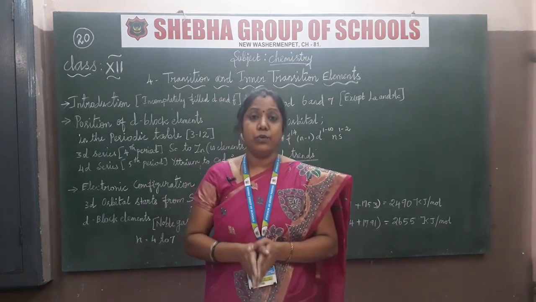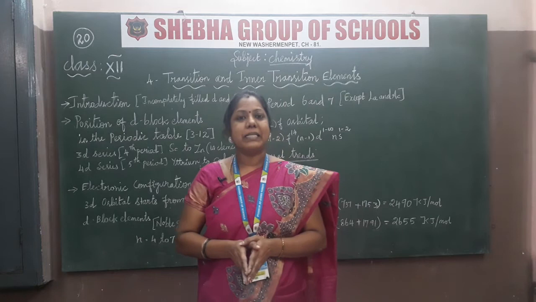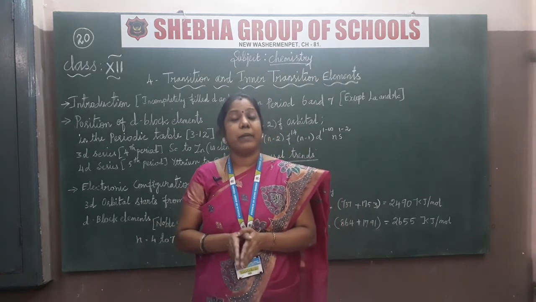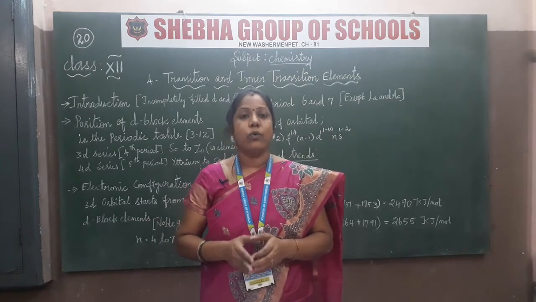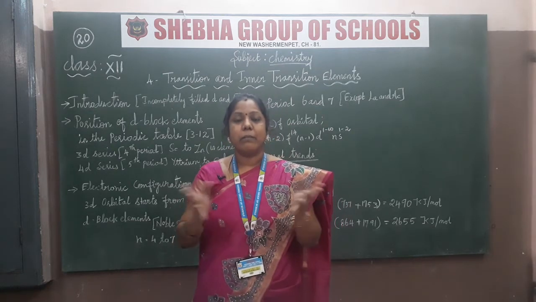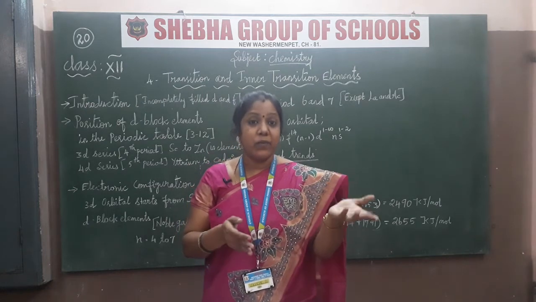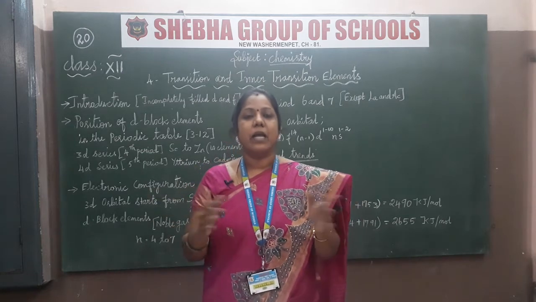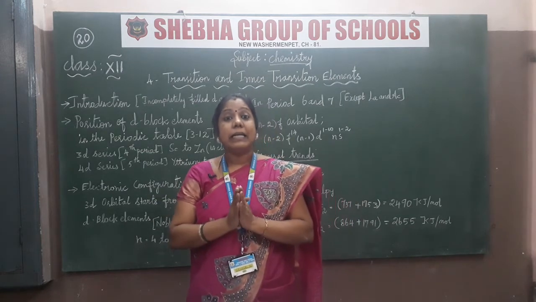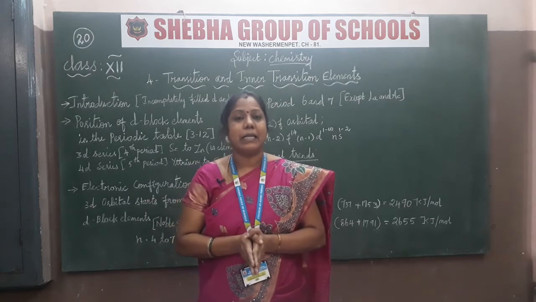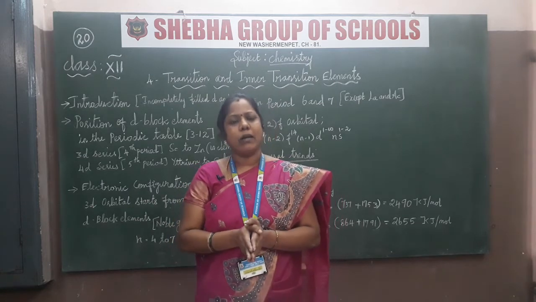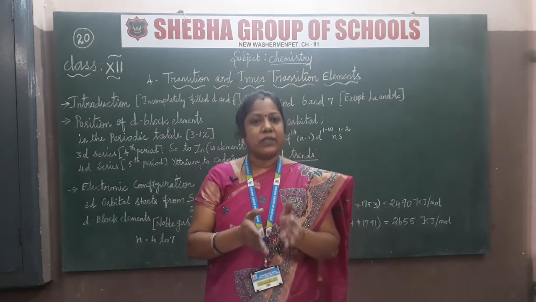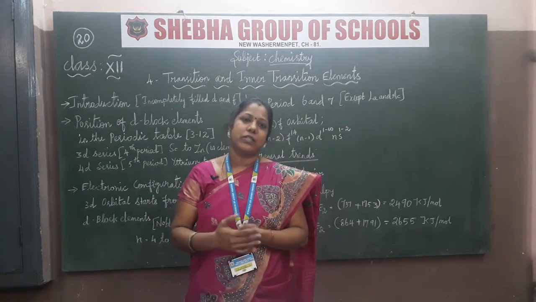Today we have started a new lesson, unit 4. The name is transition and inner transition metals. We already completed the P block elements, part 1 and part 2. Now, in the middle of the periodic table, in between the S block elements and P block elements, there are the D block elements, that is, the transition elements or inner transition elements. We will go through the details about their physical and chemical properties as well as their reactions, okay.